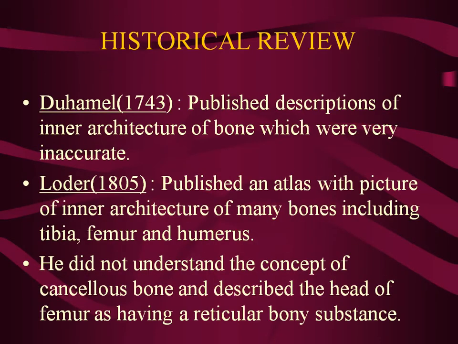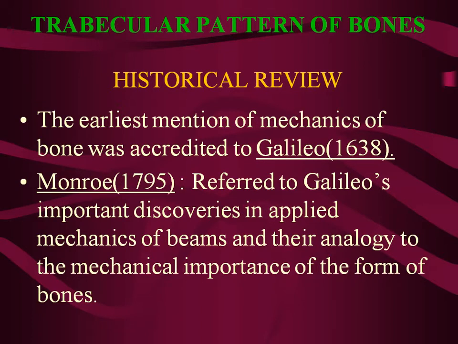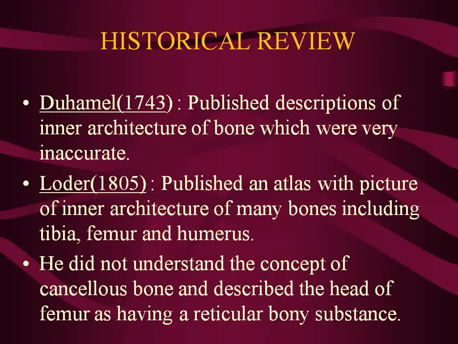Well, historically, the first mention was by Galileo in 1638, and then later on, Monroe referred to Galileo's important discoveries as applied to the mechanics of beams. Duhamel in 1743 published descriptions of the internal architecture of bone which were very inaccurate, and then there were a number of publications subsequently.